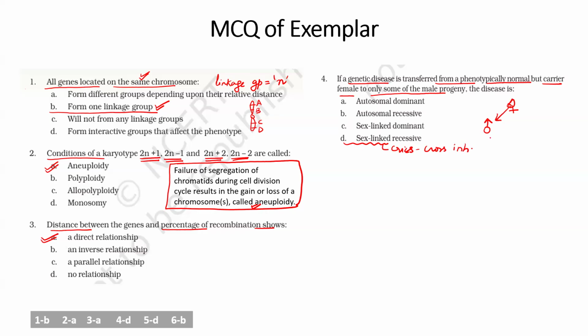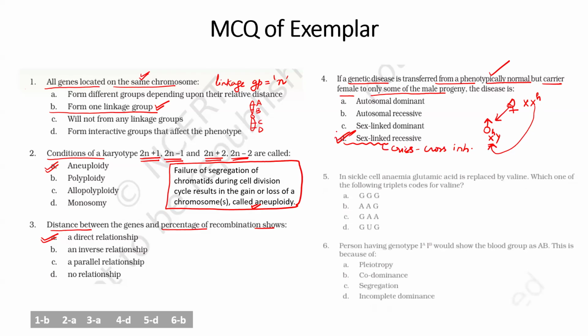Because boys are XY, they can get X only from their mother. Y they will get from the father, but X they can get only from the mother. So it means the chances are that this female might be the carrier. Let us assume for hemophilia, she is not a sufferer. Her phenotype is normal, but she is making a sufferer male. Why? Because out of the two X, one X she can give to the male. So let us assume this X is affected, so the child is a sufferer. So the answer will be sex-linked recessive.